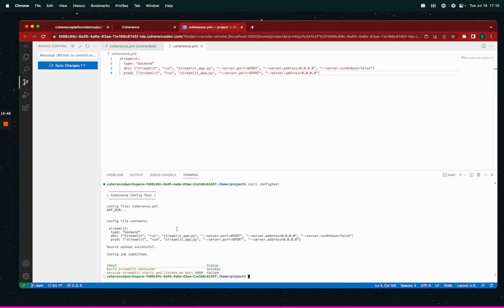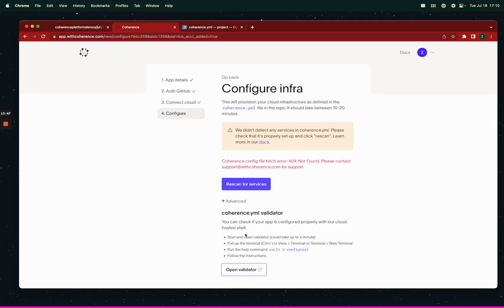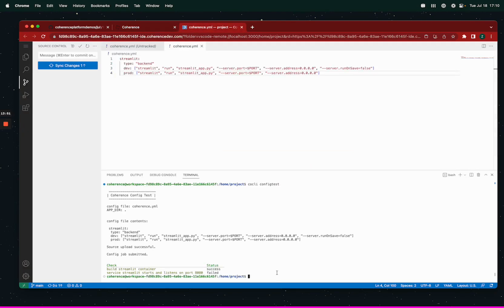But since I work at Coherence, I have some inside knowledge. This is why this thing is in alpha. I think we're hitting an edge case in it not working that I want to fix, and I've made some notes about, but I don't think we're going to fix it today.